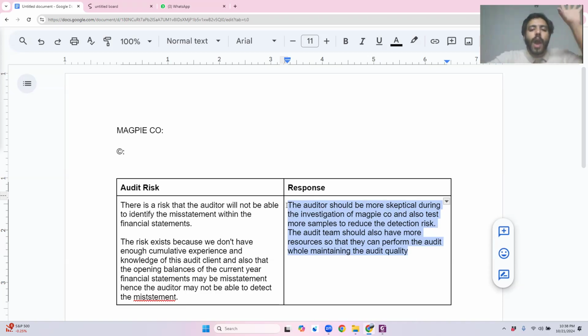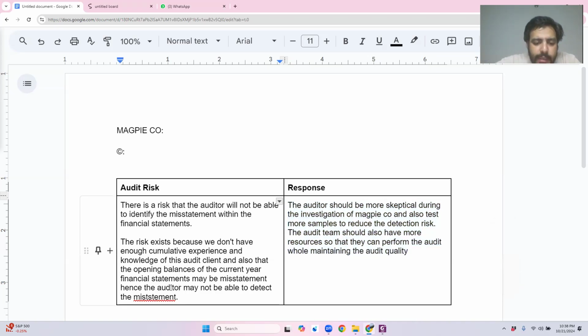Got it? Now, again, let's come towards the second thing. The second thing because of which I thought there was a risk is that opening balances might not be correct. Why? Because we were not the auditors for the previous year. So the management can say that opening balances are correct, even though they may have deliberately misstated the opening balances in the current year's financial statement. So how can I manage that? How can I reduce that risk? What can the audit team do in order to provide a good response to this?